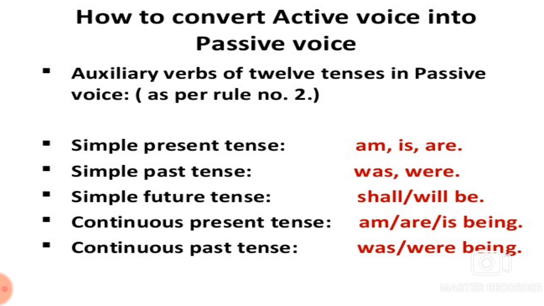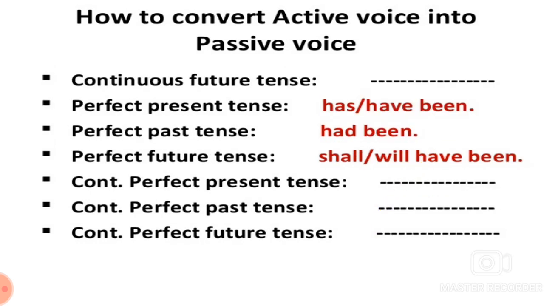Simple future tense: shall be, will be. Continuous present tense: am, are, is, being. Continuous past tense: was, were, being. Perfect present tense: has been, have been. Perfect past tense: had been. Perfect future tense: shall have been, will have been.